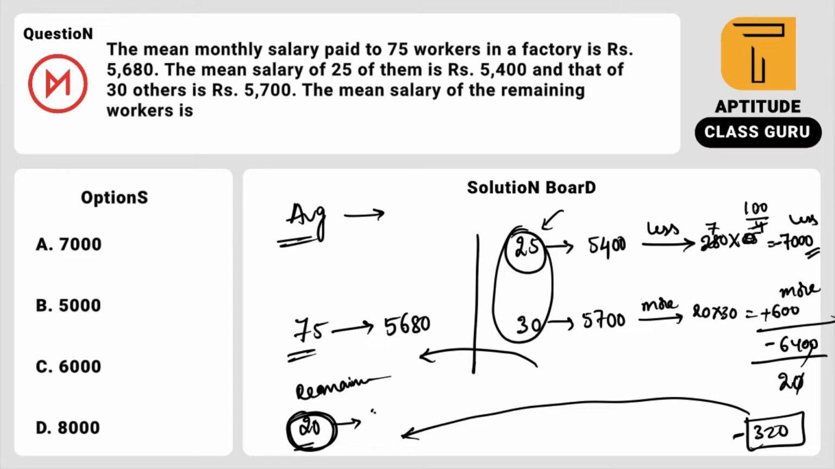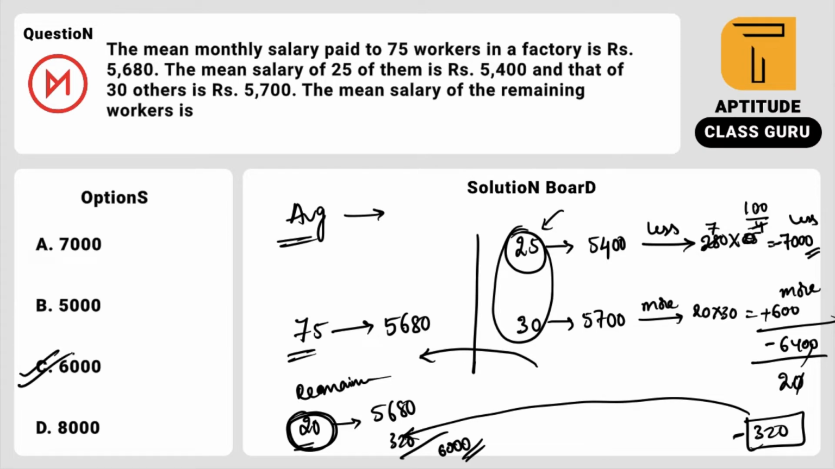Again, the 20 people have 5680 as their average mean salary, but everyone got incremented by 320 rupees. Why? Because we have taken out those 320 rupees from these 55 people. So 5680 plus 320, the answer is simply 6,000 rupees. So the average of the remaining people is option C, 6,000.